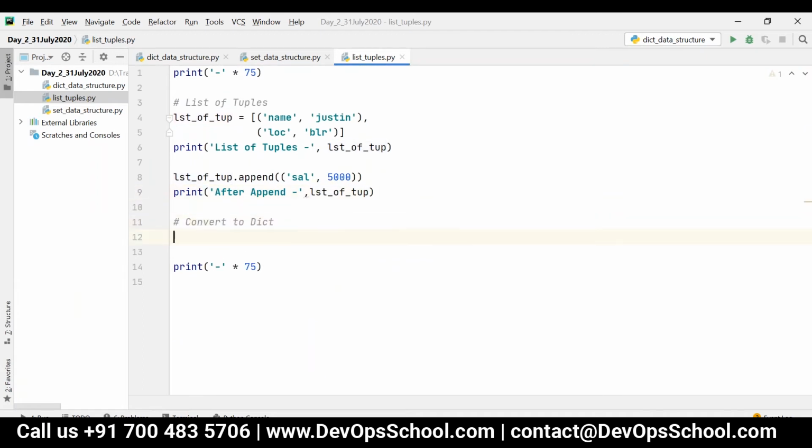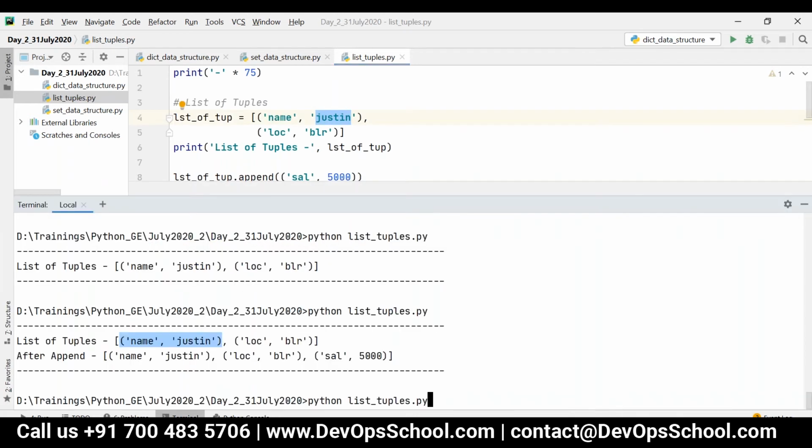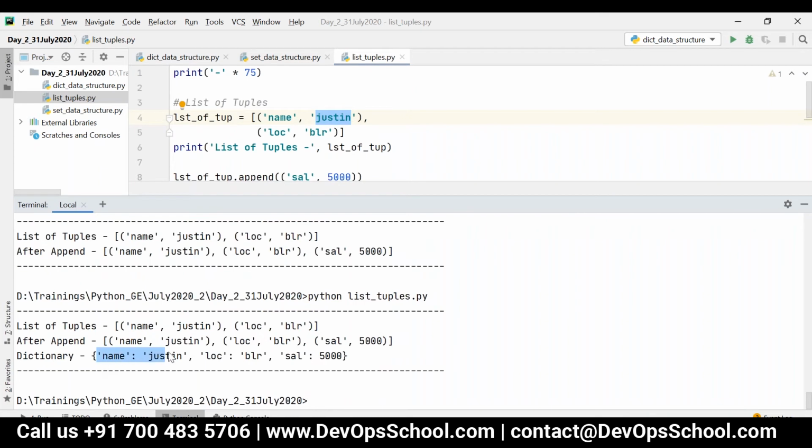Convert to dictionary: DC is equal to DICT of LST of tuples. Now if I print the dictionary, you can see the output. Index 0 becomes the key and index 1 becomes the value. Name is Justin, location is Bangalore, and sal is 5,000.